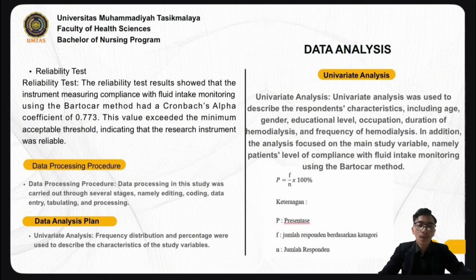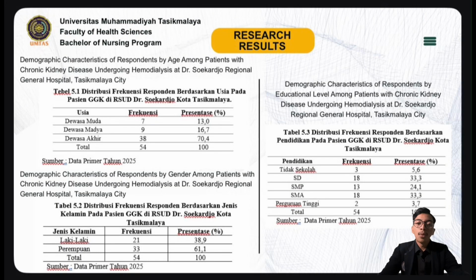Data analysis, univariate analysis. Univariate analysis was used to describe the respondents' characteristics, including age, gender, educational level, occupation, duration of hemodialysis, and frequency of hemodialysis. In addition, the analysis focused on the main study variable, namely the patient's level of compliance with fluid intake monitoring using the Bartokar method.